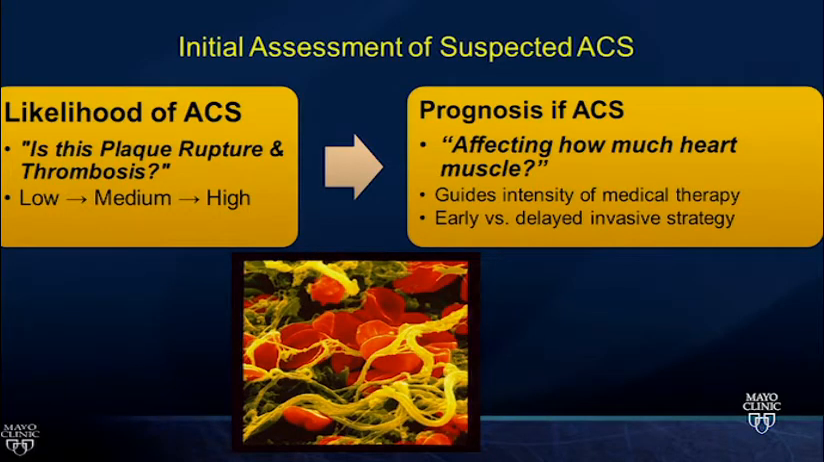So the way I approach the initial assessment of suspected acute coronary syndrome is I ask myself, is this plaque rupture and thrombosis? This is how we address the likelihood that this is a thrombotic process in a coronary vessel. And we have to stratify this between low, medium, or high likelihood of a coronary event, or could it be a demand event? Could it be an alternative explanation? And then when we look for the prognosis of ACS, I focus on how much heart muscle is being affected by this coronary event. And that guides the intensity of medical therapy and how soon we need to act with invasive therapies.